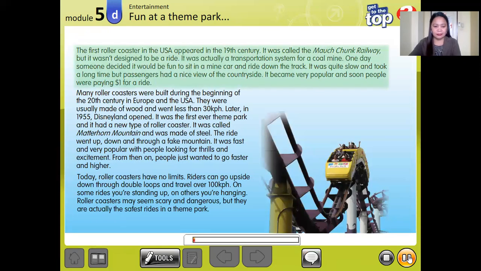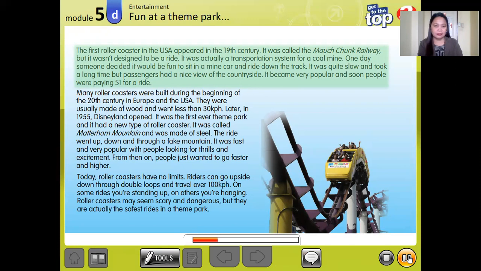The first roller coaster in the USA appeared in the 19th century. It was called the Mortschunk Railway, but it wasn't designed to be a ride. It was actually a transportation system for a coal mine. One day, someone decided it would be fun to sit in a minecar and ride down the track.